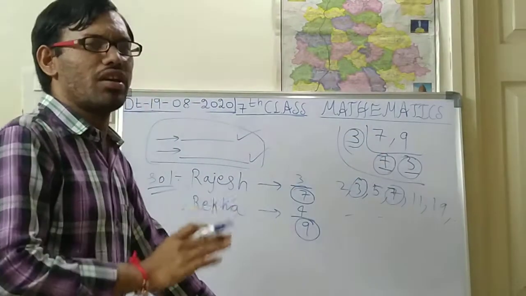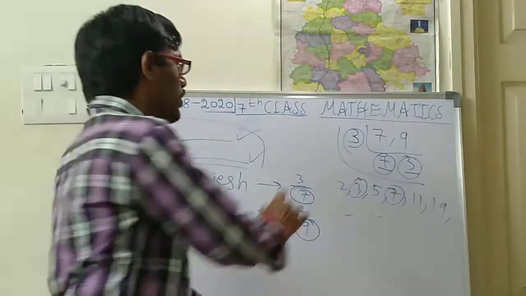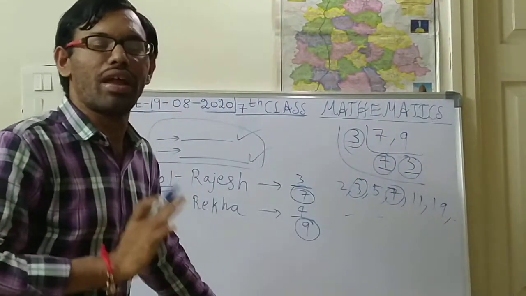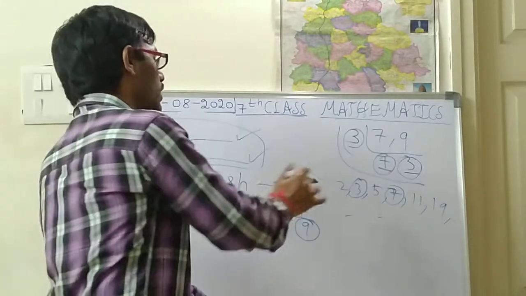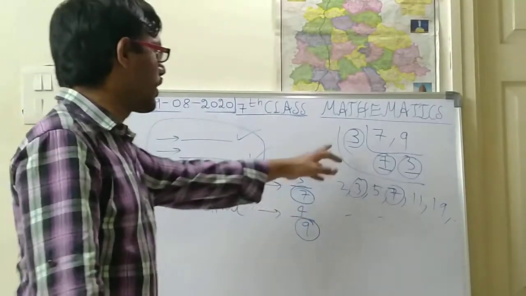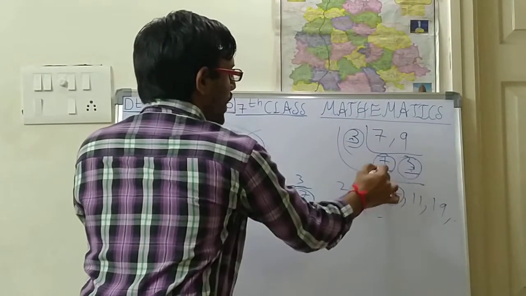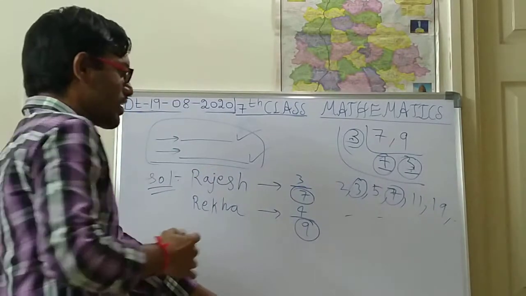You should continue the LCM until the last line has only prime numbers; then only is your LCM completed. So here, 3 into 3 is 9, and 9 into 7 is 63.